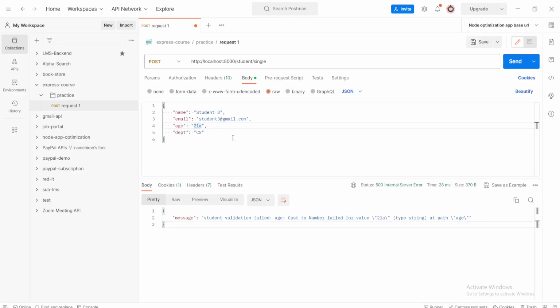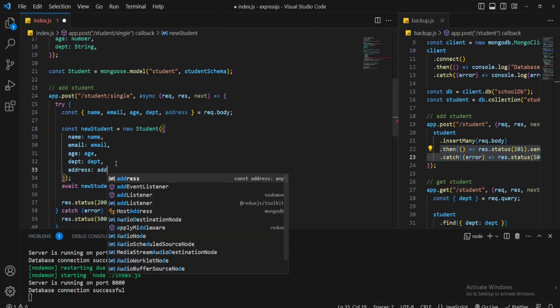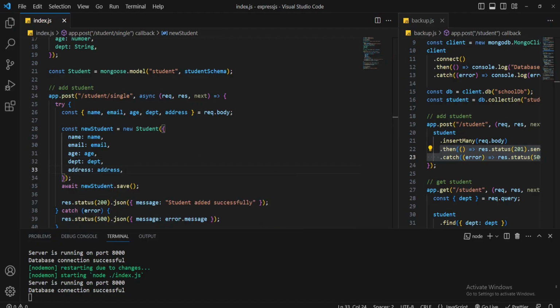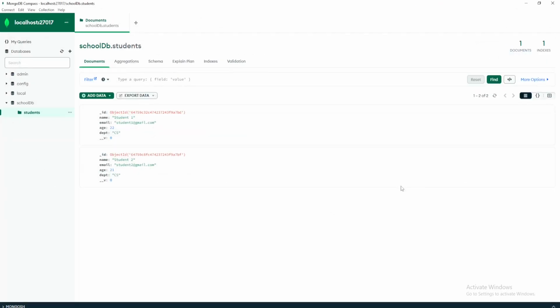All right. Now if I try to add another value, which is address, test address, and if I go to VS Code and destructure this address and send this address here, now save the file, go to Postman and send a request, we can see student added successfully. If I go to MongoDB Compass again, click the refresh button, we can see student3 has been added, but we cannot see the address field here as we did not define address in the student schema.